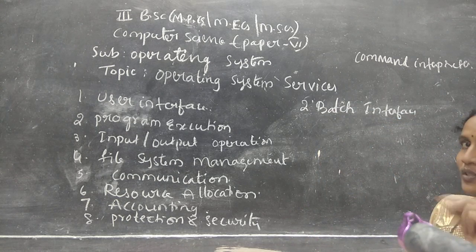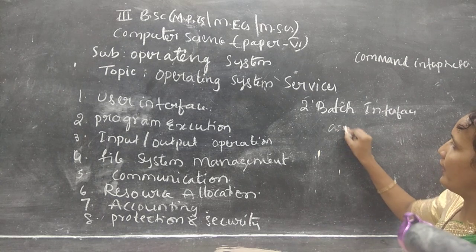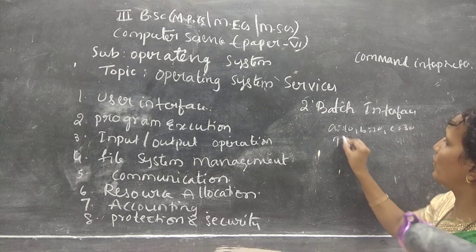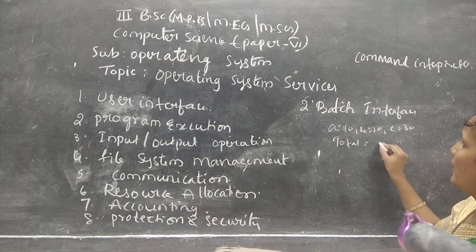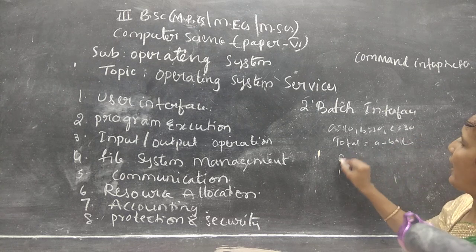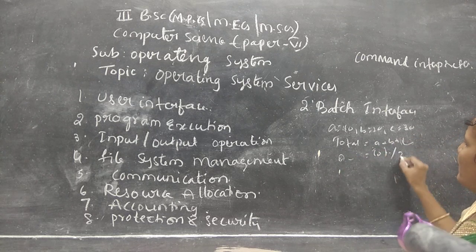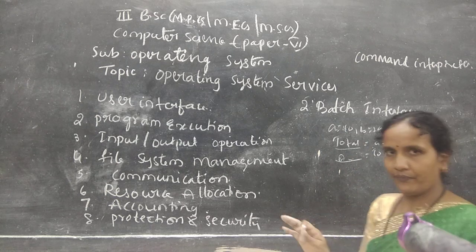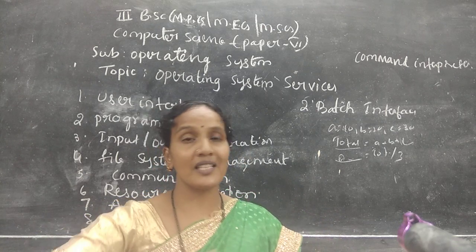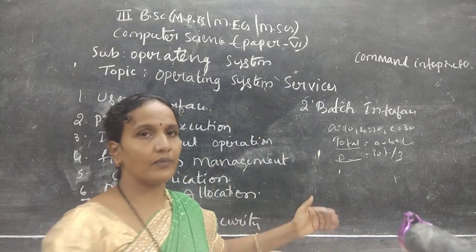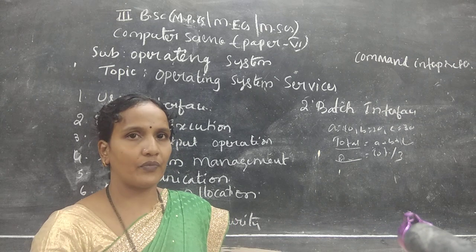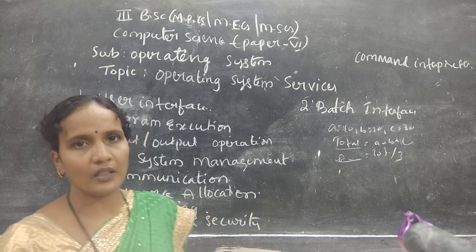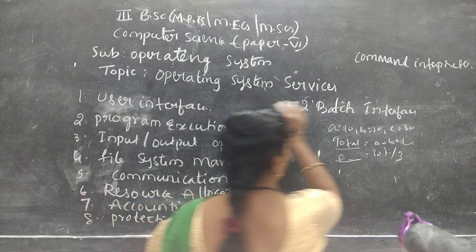Example: here I am giving marks for 3 subjects. I am giving A equals 10, B equals 20 and C equals 30. And I give the instructions: total equals A plus B plus C, and average equals total by 3. Next grade, and whatever else you want to perform. Here we give these instructions and we leave. The operating system performs all the instructions in the batch, and whatever output you get is printed on the command line. From where you give the instruction, in the same manner you will get the outputs. This is a batch interface.